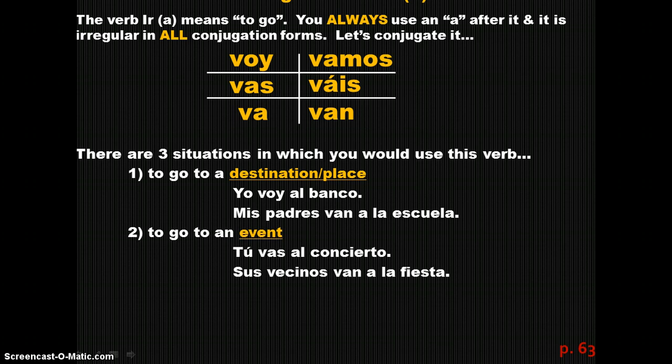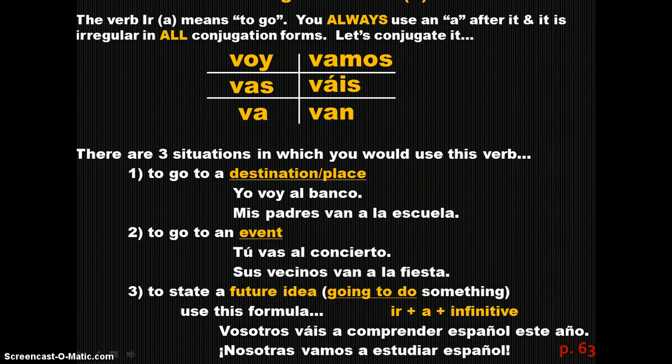You can also use it if you're going to an event. Tú vas al concierto. You go to the concert. Or sus vecinos van a la fiesta. Your neighbors go to the party. The third way, and probably used more often than maybe places or events, is to state a future idea. This would mean it is something you are going to do in the future.